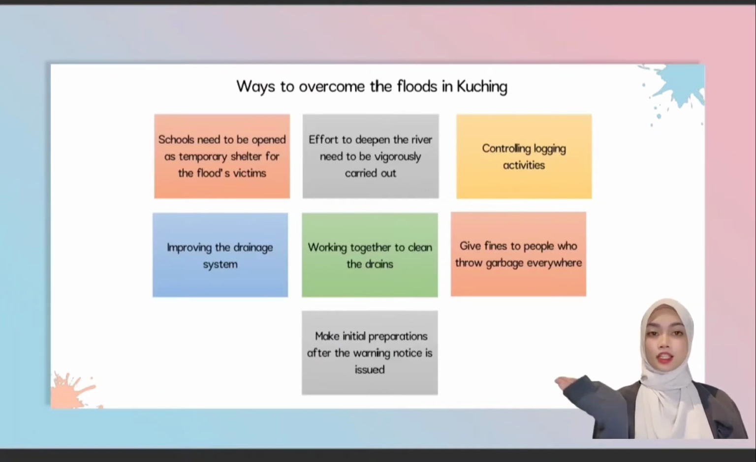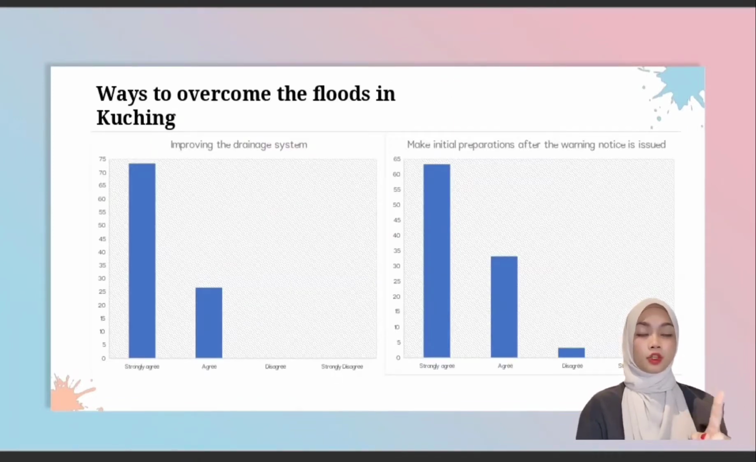Next, as you can see in the slide shown here, is all the ways that we put in the survey of floods in Kuching. 5 ways that received many responses is first, improve the drainage system, in which 73.3% out of 30 respondents strongly agreed, followed by the second highest chosen way, which is make initial preparation after flood warning notice is issued, with 63.33% strongly agreed and 33.3% agreed.